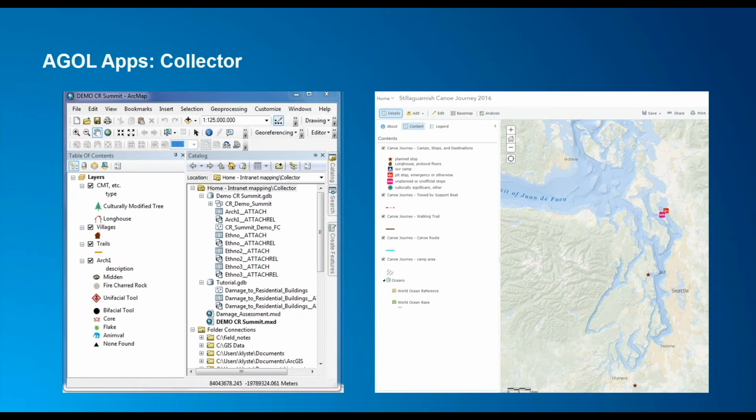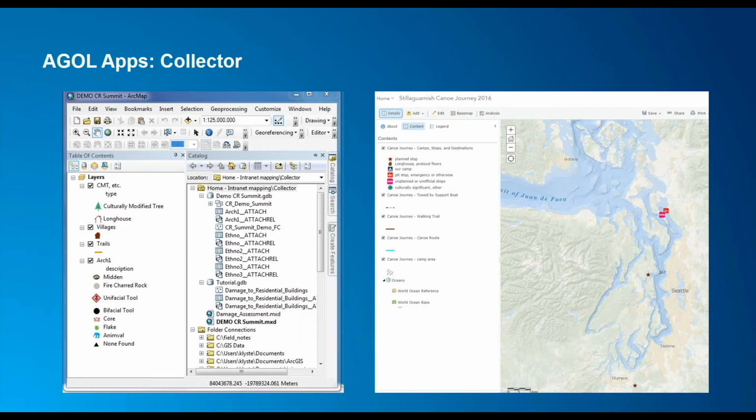What this shows in the table of contents are culturally modified trees, longhouse locations, maybe some other different types of archaeological features as well, from fire-charred rock to unifacial tools, etc. We can collect all this, we can add to our data dictionary as necessary, and then we can easily map it. On the right, this shows, as I mentioned, our Canoe family journey last year.